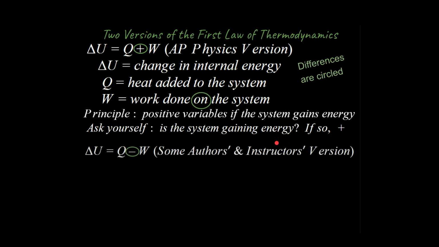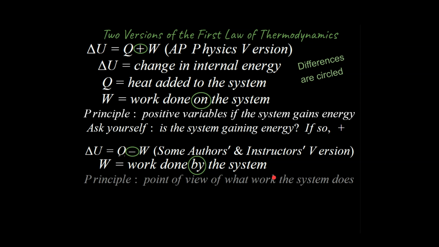Well, fair enough. So then you could ask, what's the alternative? The alternative is this: delta U is equal to Q minus W. Some authors and some instructors use this version, and the difference is that they consider work to be positive if it's work done by the system. Not on the system, but by the system. So the principle here is different. It's a point of view of what work the system does. It's almost like personifying the system. Like if you had the point of view of that gas, and you were pushing back on your environment, and that is considered a positive thing, then maybe that's the idea to carry forward.